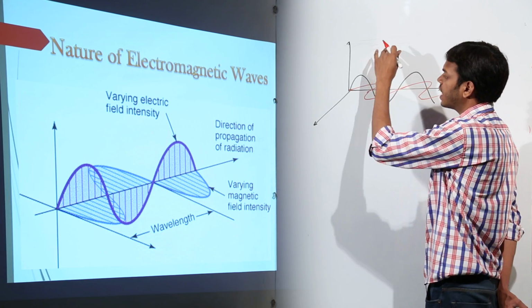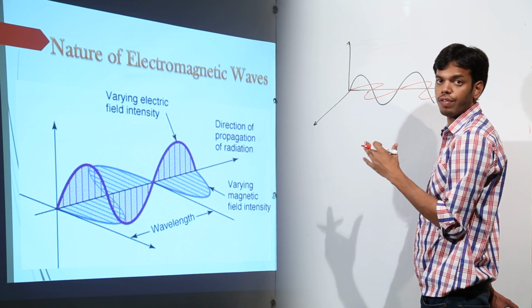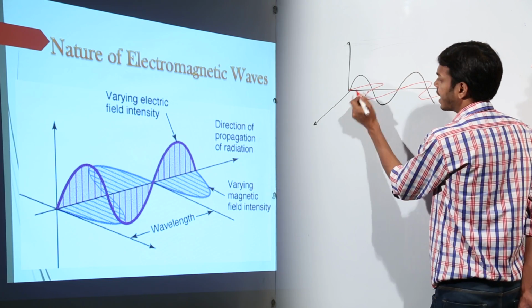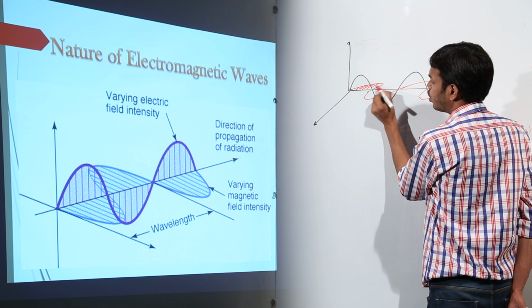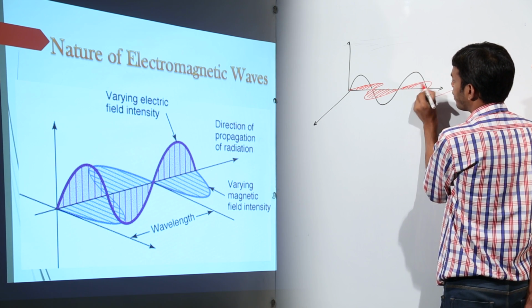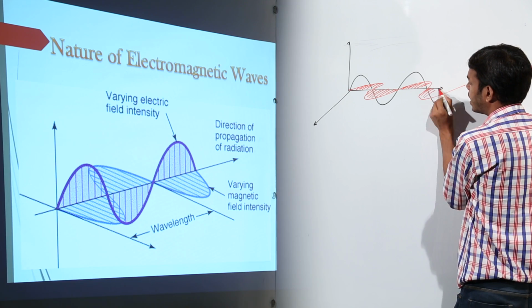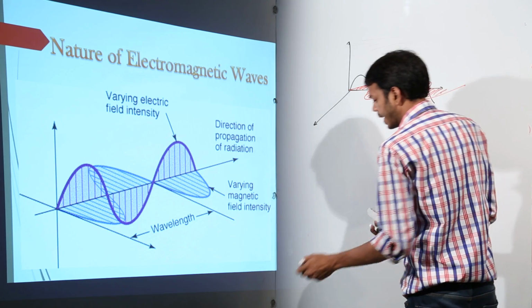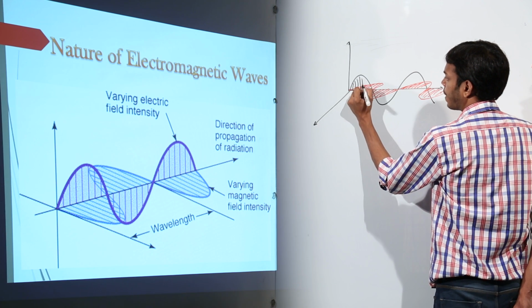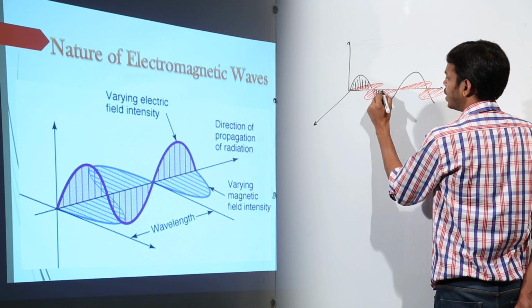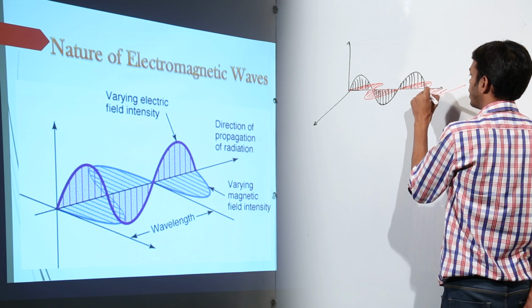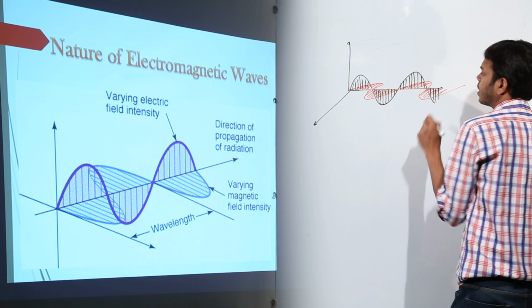So basically this is how you would be representing these waves in your notebooks, that electromagnetic waves are transverse in nature, where both electric and magnetic field propagate in directions perpendicular to each other. This is a simple diagram to represent that, right?